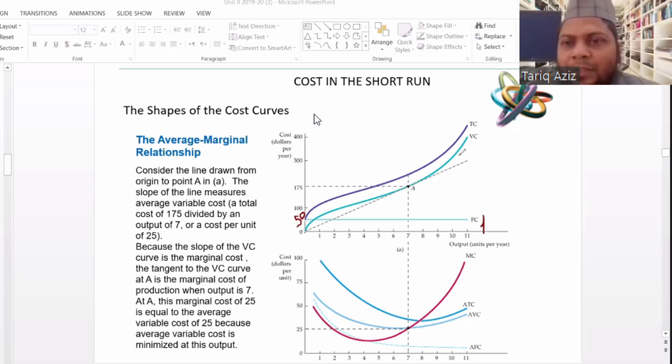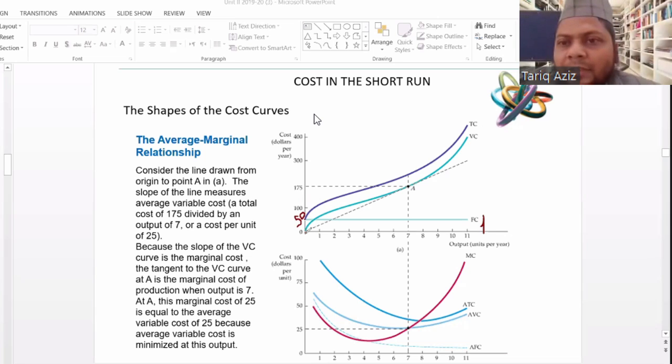And if we add the fixed cost and the variable cost, it will give us the total cost curve. So the total cost curve will start from the point where the 50 is. But the variable cost curve will start from zero, because as we saw in the table, when the production was zero, the variable cost was also zero.